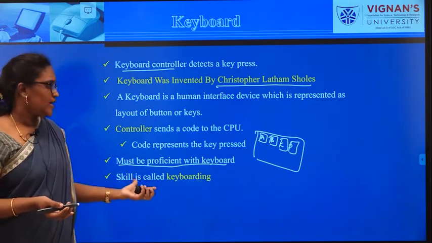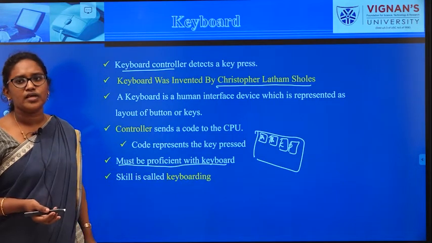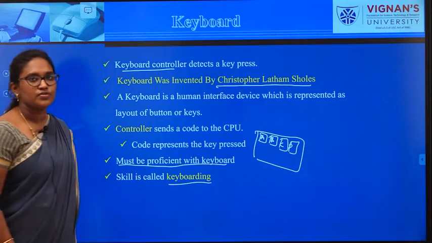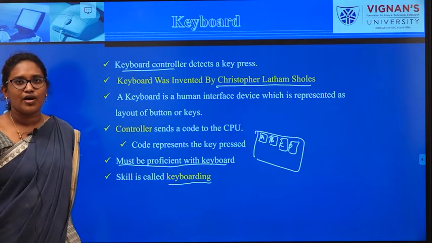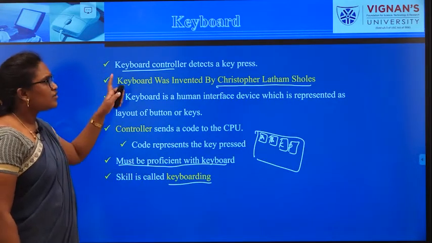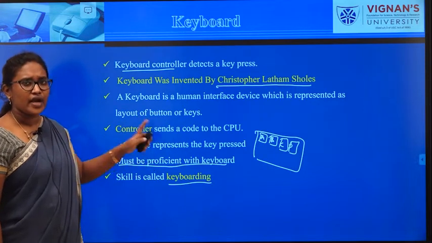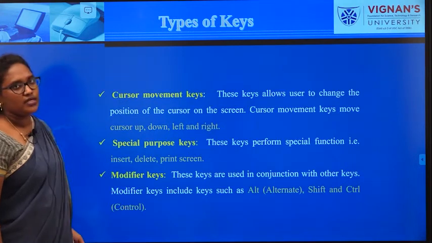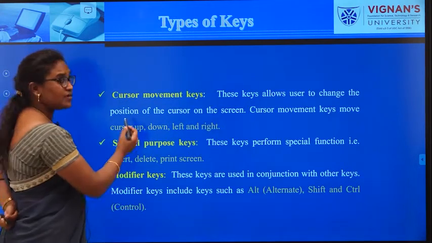The skill that is used for working with the keyboard is called keyboarding. It is an input device, and now we are going to see the types of keys.